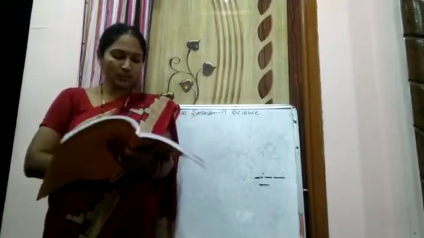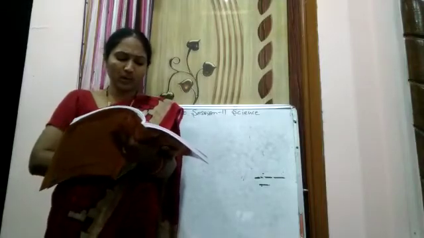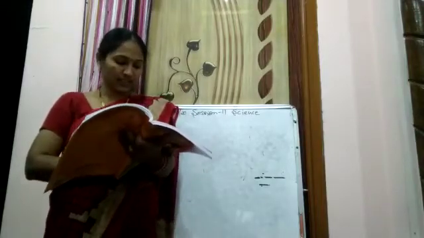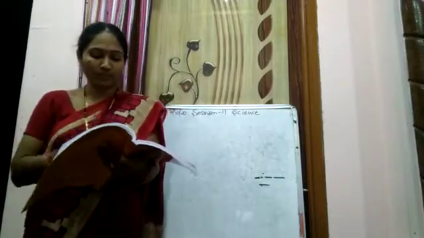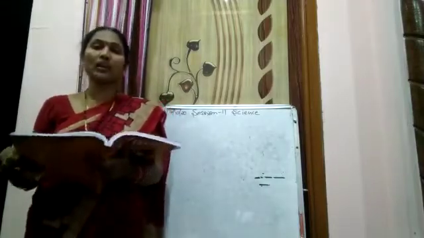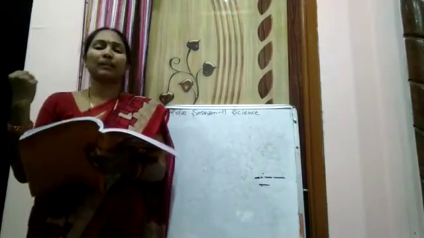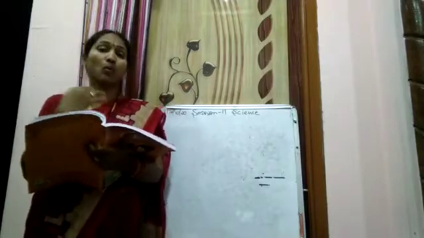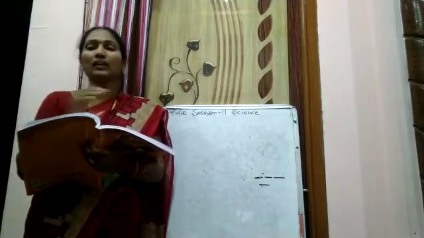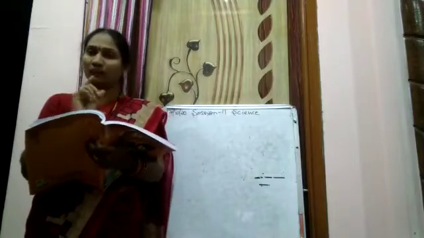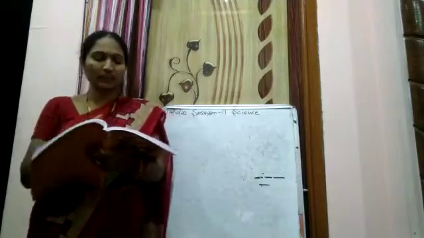Two systems which work closely together are the skeletal and the muscular system. Let us learn in detail about each of them. So in the next class we are going to learn about the skeletal system and the muscular system. They both will work together. Skeletal system, muscular system. That means bones and muscles will work together. No separate work. They are doing only one work. Okay. Next class we will be learning.